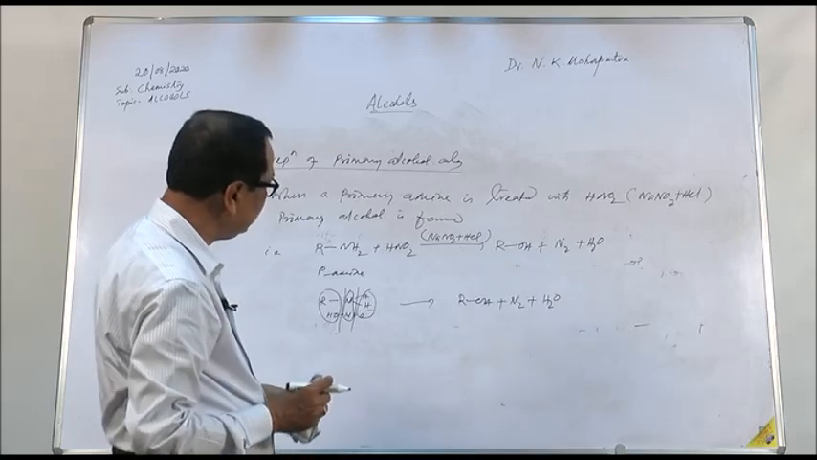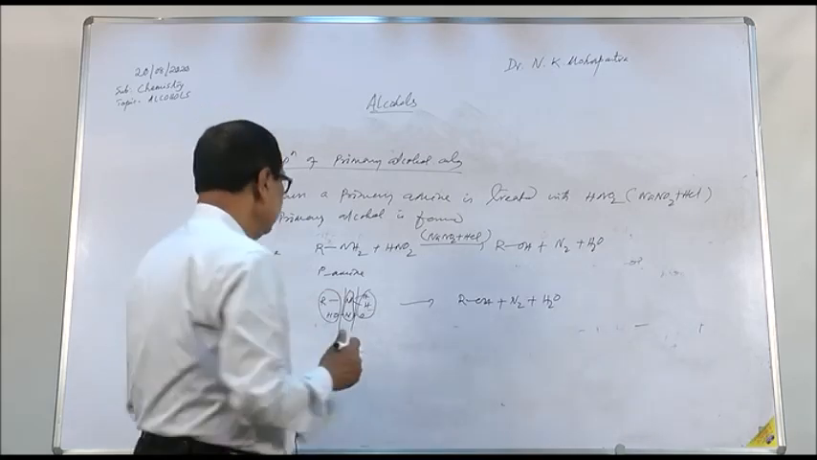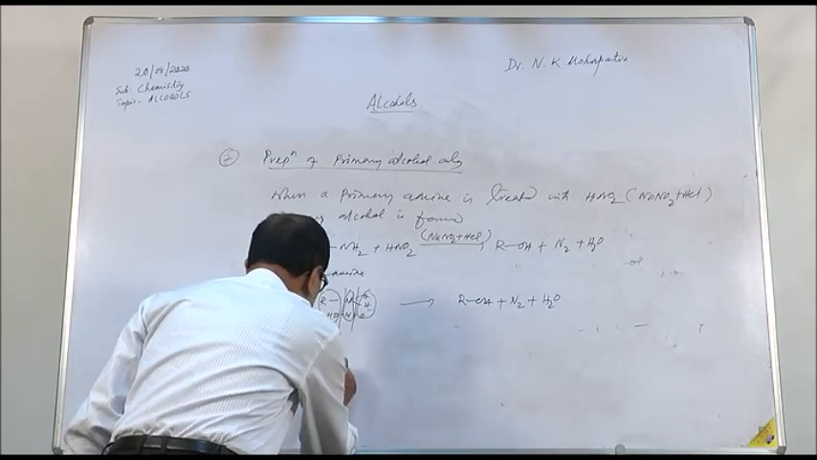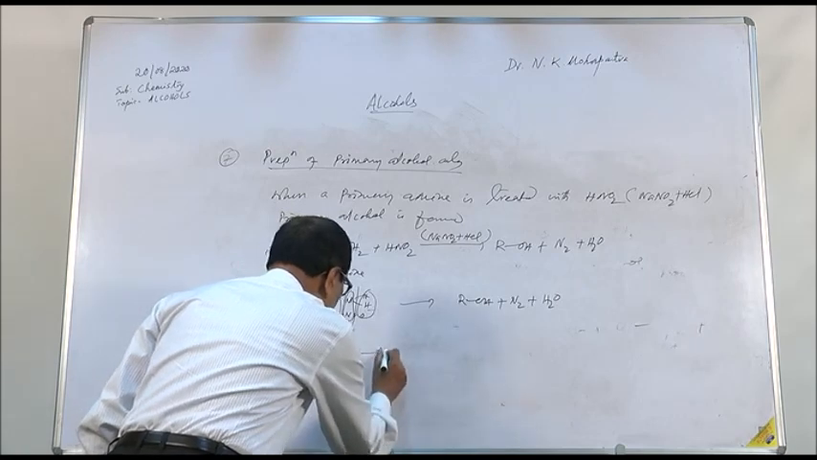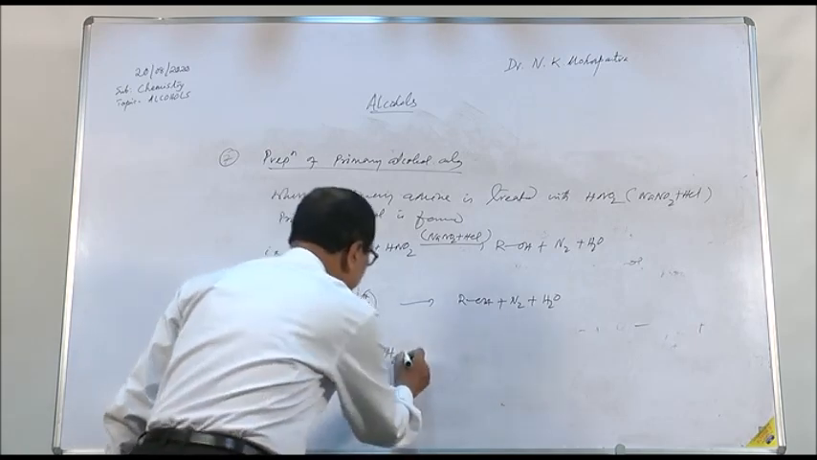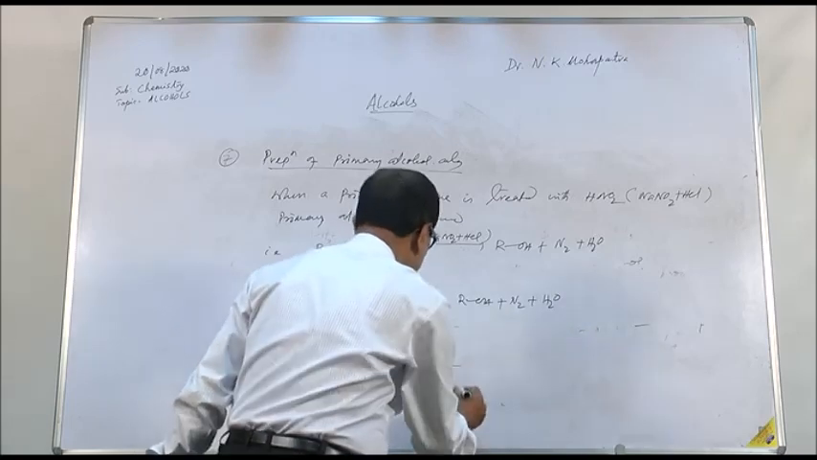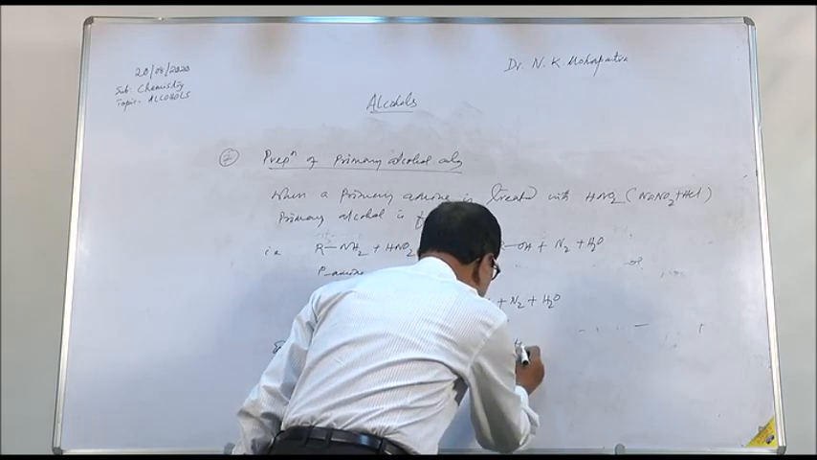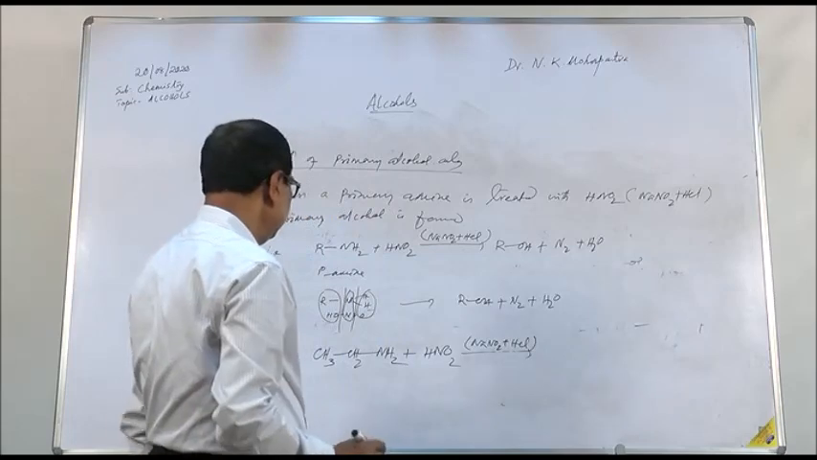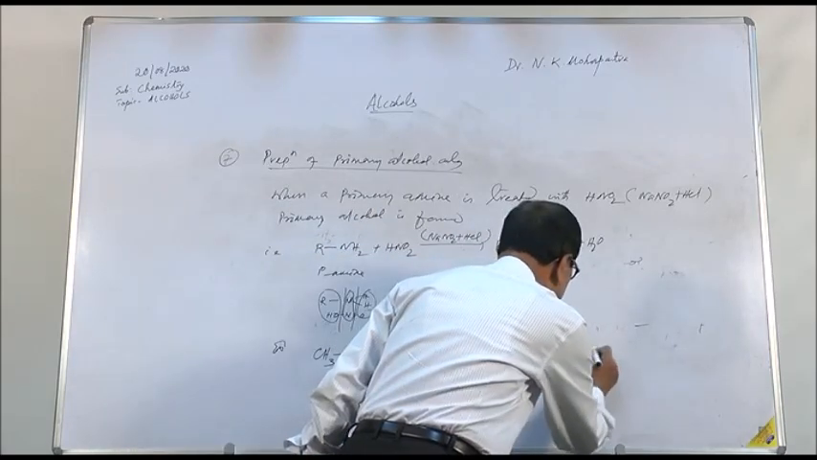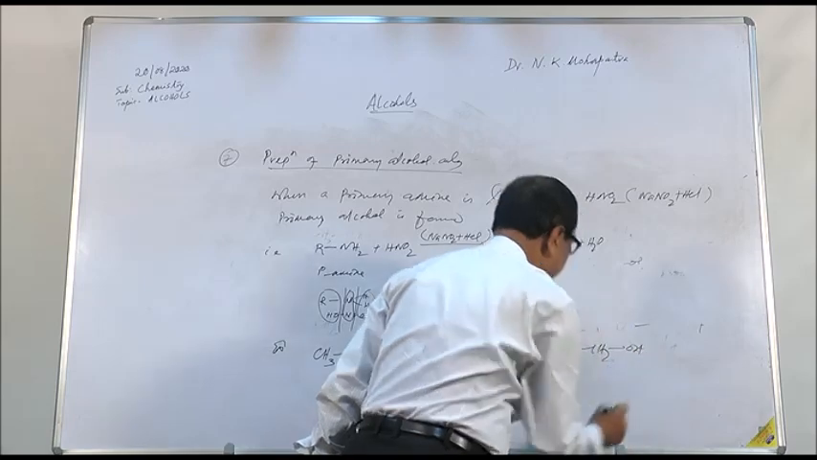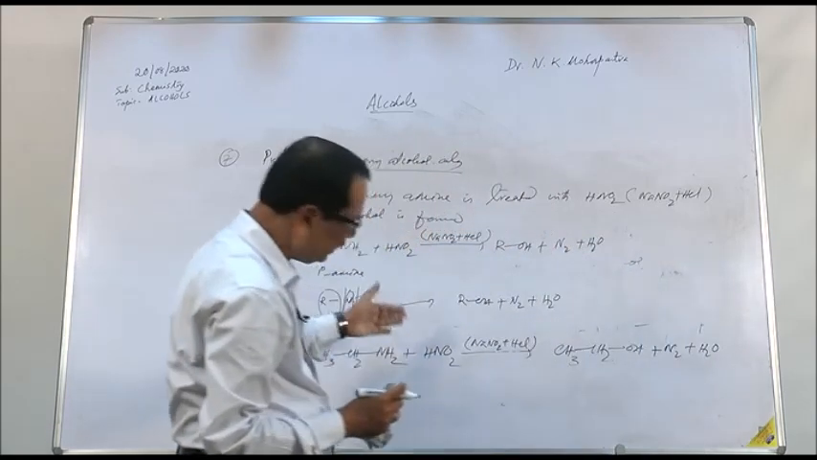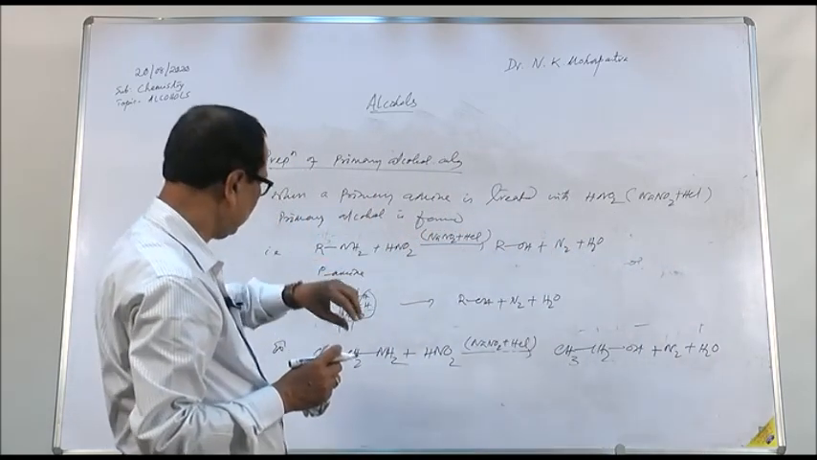For example, when methylamine is treated with nitrous acid, we get methyl alcohol and nitrogen as products. For example, CH3CH2NH2. If you are using nitrous acid, as I have told you, nitrous acid is always prepared by using sodium nitrite and dilute HCl, and the product formed will be CH3CH2OH plus nitrogen plus water. In this way, and this method is only used for preparation of primary alcohol.